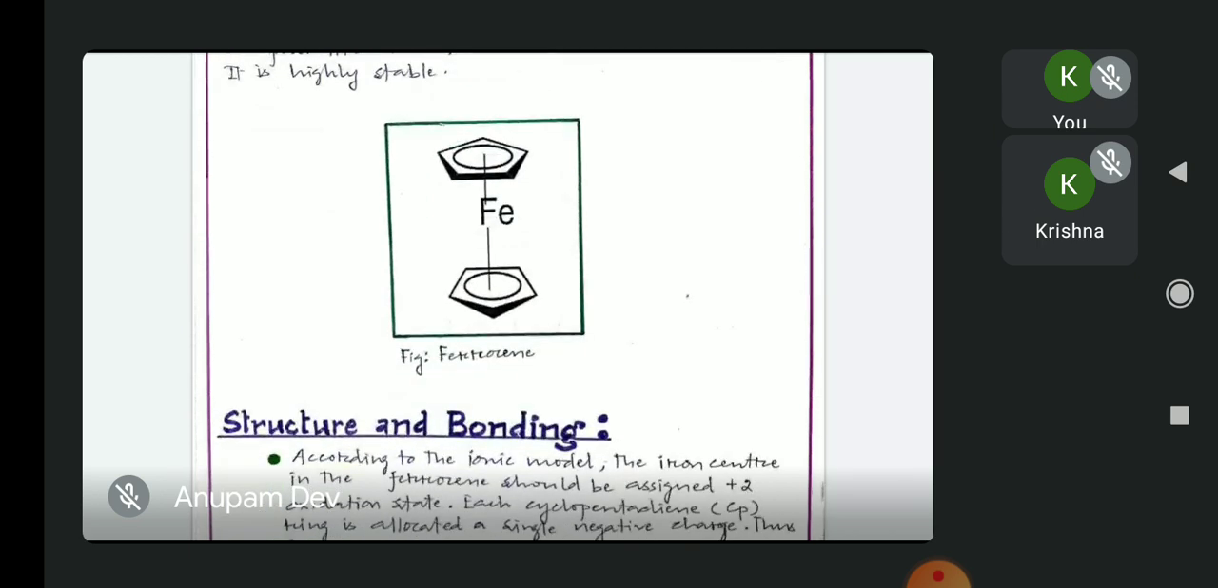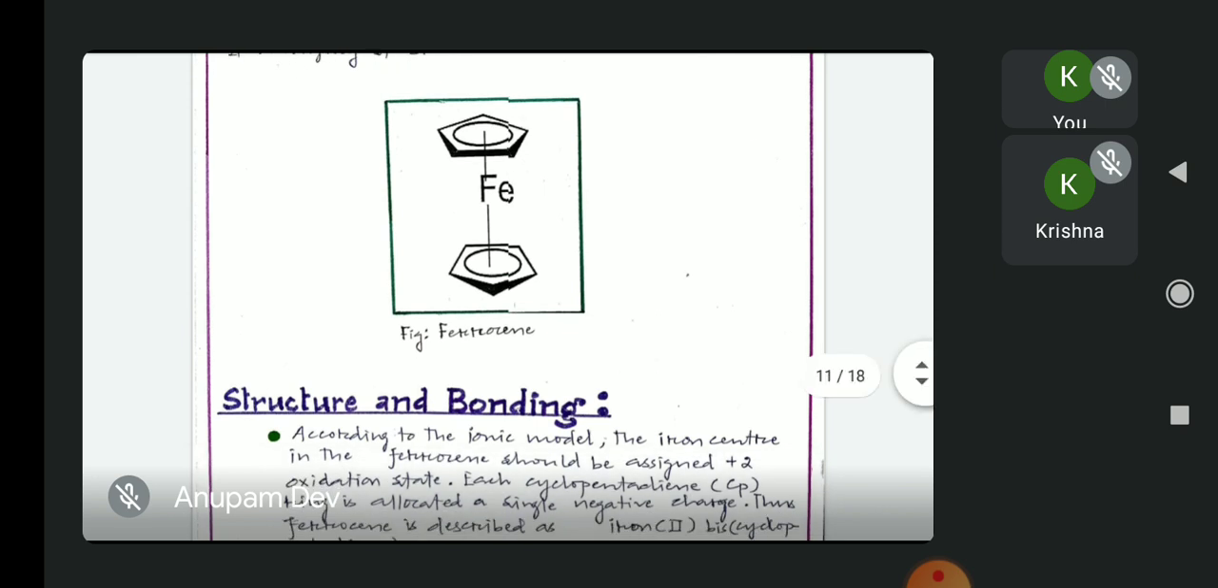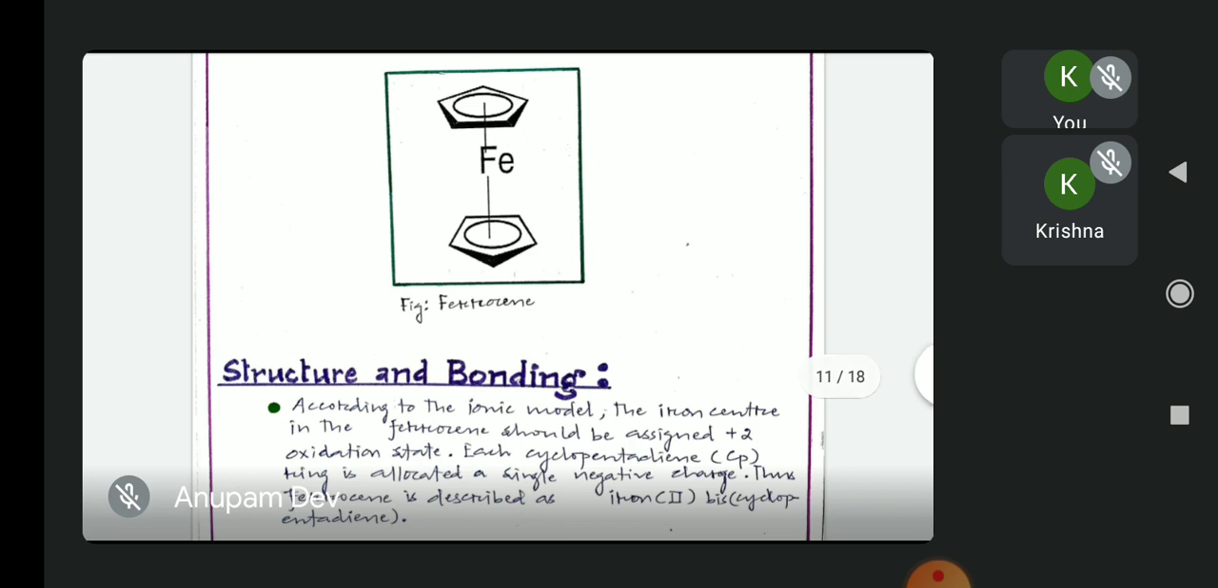The stability of the ferrocene molecule can be attributed to the total valence electron count, which is equal to 18 electrons, and this valence electron count can be done by either the ionic or the neutral method. So here is the structure of ferrocene, where we can clearly see that the iron atom is sandwiched between 2 cyclopentadienyl rings, which are aromatic in nature.